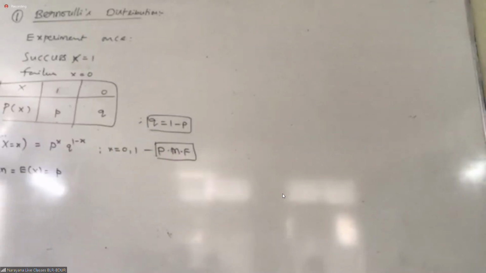So it's depending on only one value, no, P and Q. Q is depending on P, no. That's why it's depending on only one. That's why this distribution is called univariate distribution. And how many parameters do we have? A single parameter. What is that parameter? P. It's depending only on P. X is always 0 and 1. If P changes, the question changes.